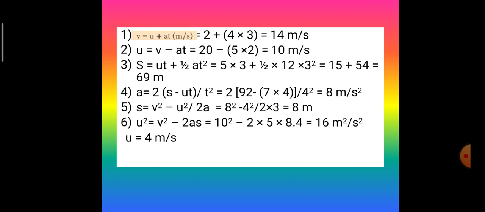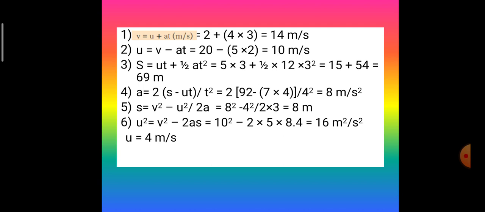The last one, u square is equal to v square minus 2as. Here also since you are supposed to calculate initial velocity, the other terms are rearranged. So 10 square minus 2 multiplied by 5 multiplied by 8.4. So the answer that you get is 16.